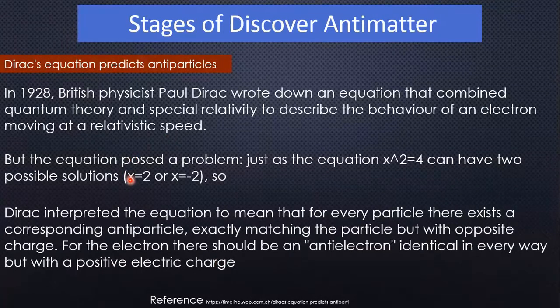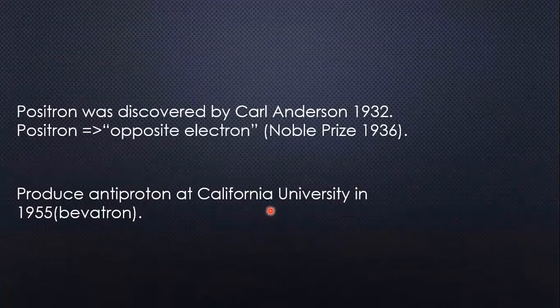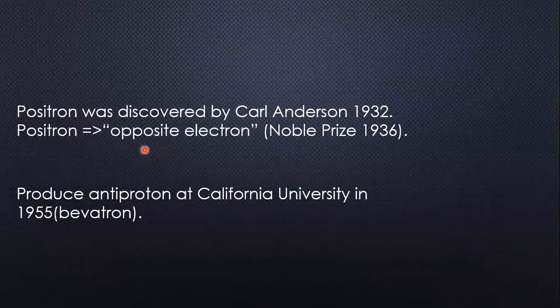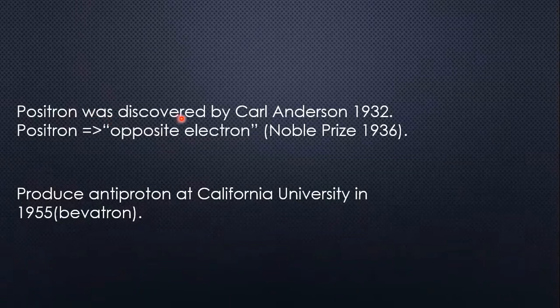So he predicted that if x equals 2 represents matter, then there must be something opposite, represented by x equals minus 2, and that opposite of matter is known as antimatter.